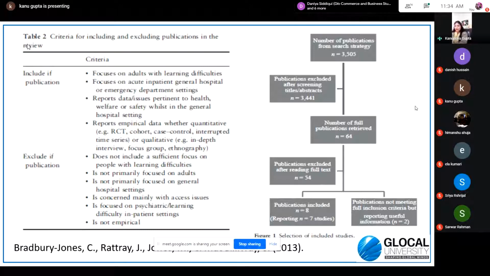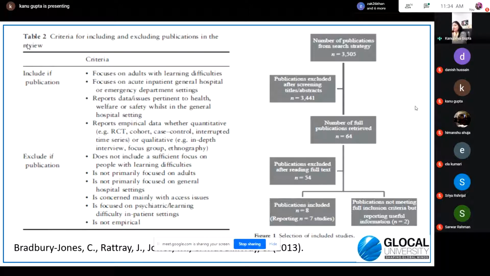Exclude if it is not primarily focused on adults, if it is focusing on the older people or on the children, these studies would be excluded. Is not primarily focused on general hospital settings. So the person has a complete objective that he needs to study only those research papers which focus on hospital settings and learning difficulties on adults.